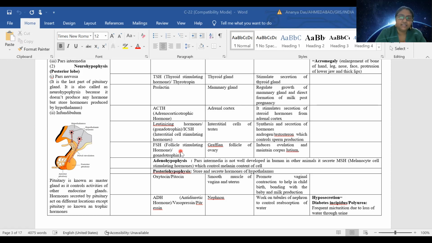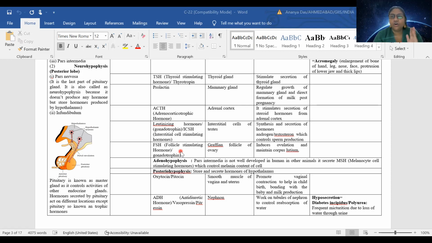If it is fertilized, it's all right, then a child will be there. If not, in that case there will be the menstrual cycle. So this releasing of ovum, that is the female egg, from the ovary is ovulation, and it is controlled by follicle stimulating hormone. This luteinizing hormone or ICSH and the follicle stimulating hormone are also known as gonadotrophins. Why are they known as gonadotrophins? You will understand very easily.